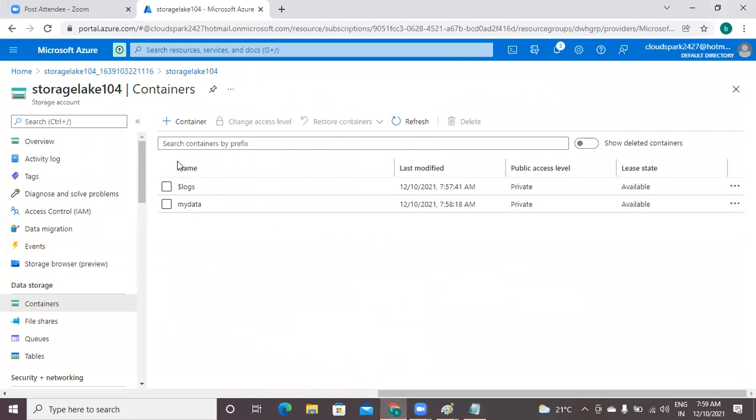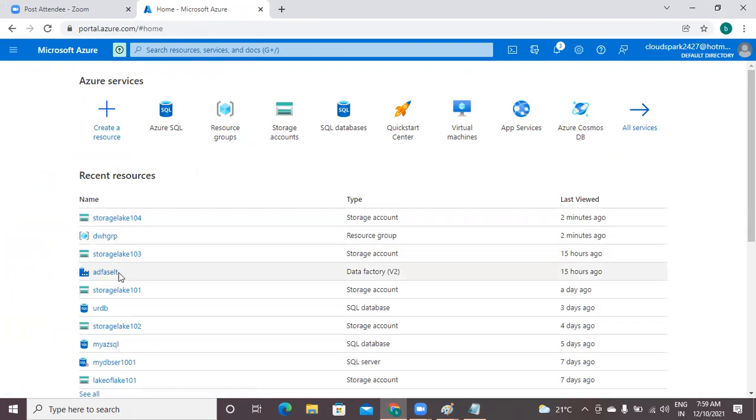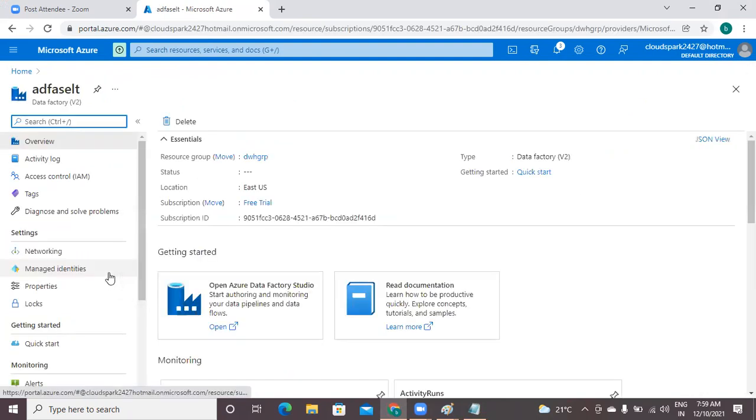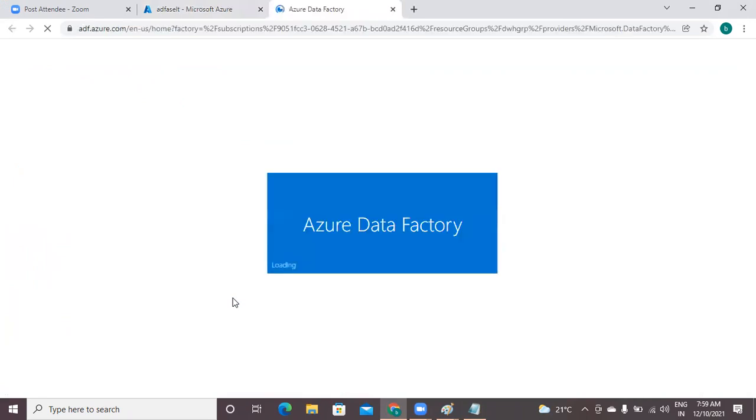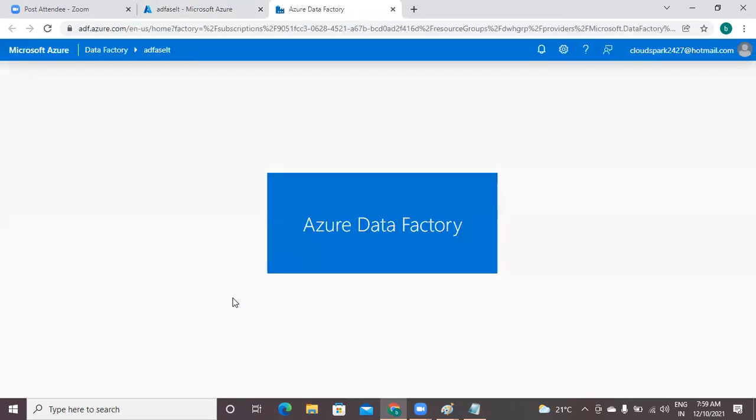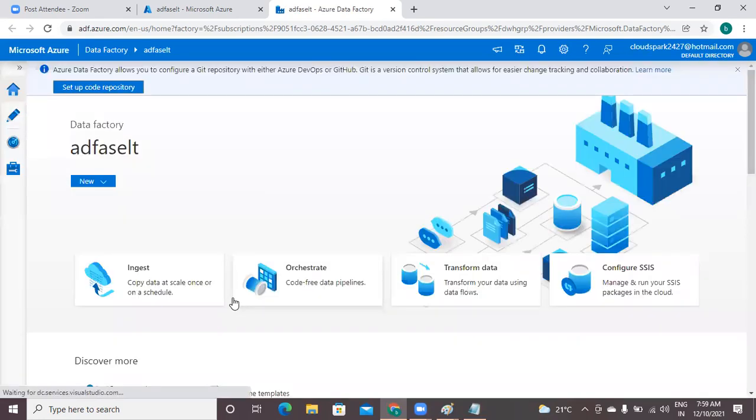I'm going to launch ADF portal, that means ADF Studio. So this is my ADF. Just we are entering into the studio. I'm going to create a linked service, sir.